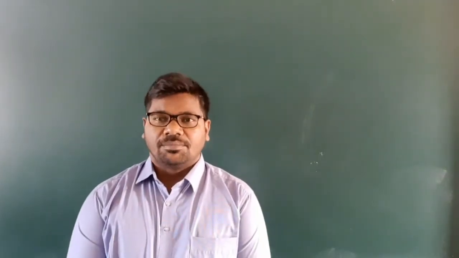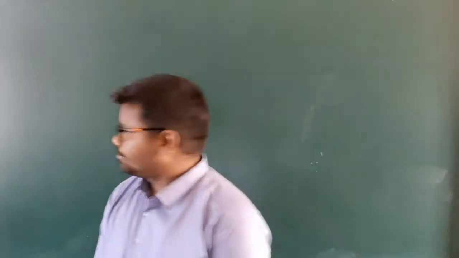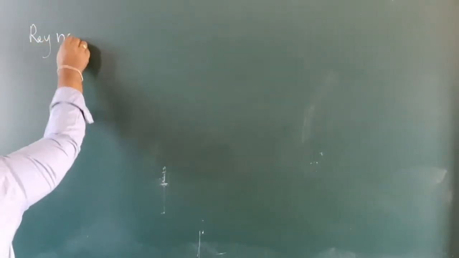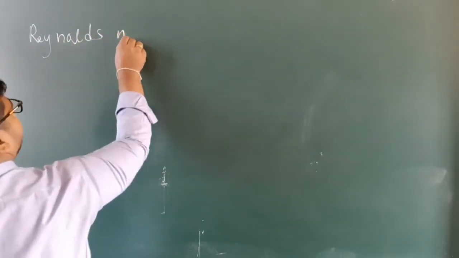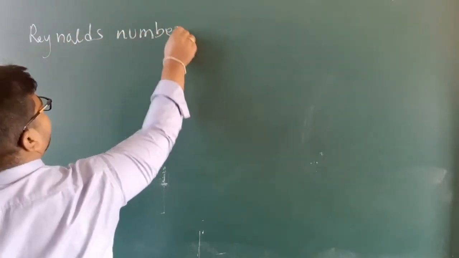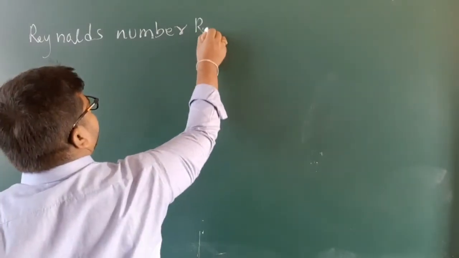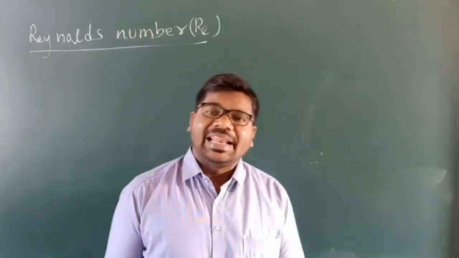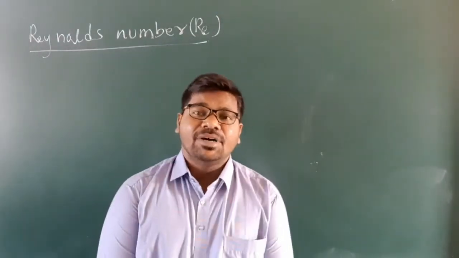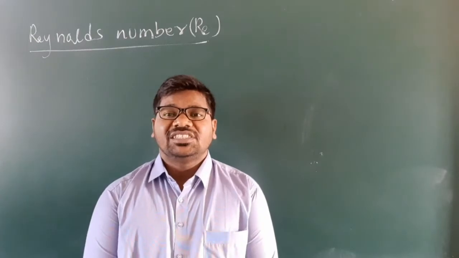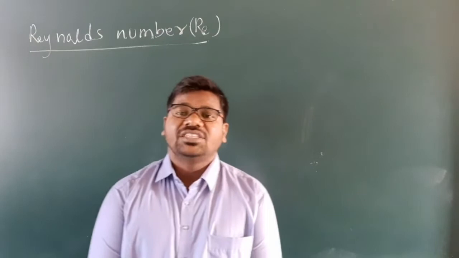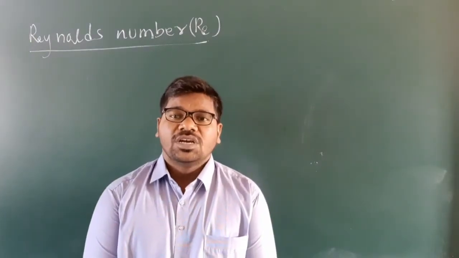In this video, we will start with the Reynolds number. Reynolds number, a dimensionless parameter whose value decides the nature of the fluid flow.